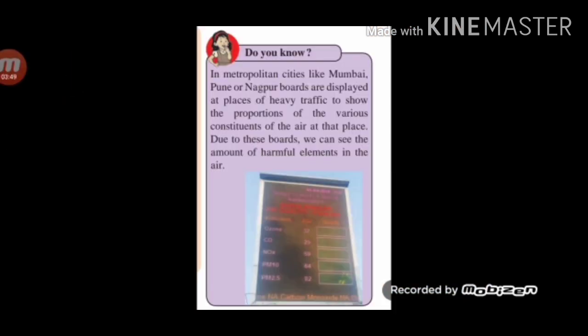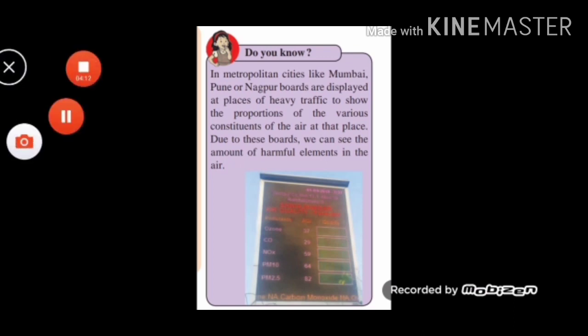Do you know, students, in metropolitan cities like Mumbai, Pune or Nagpur, boards are displayed at places of heavy traffic to show the proportion of the various constituents of the air at that place. Due to these boards, we can see the amount of harmful elements in the air.